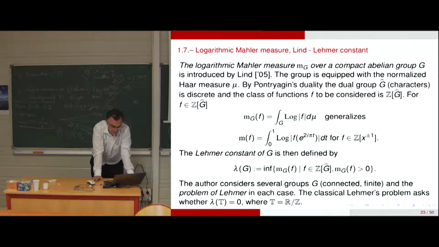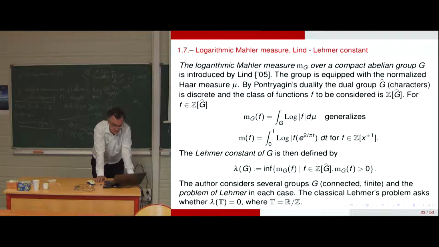We introduce a compact abelian group, G, and it is equipped with a Haar measure. So we consider the group of characters of G, by Pontryagin duality, which is discrete. And for any function f in the group algebra of G hat, we consider the integral, m_G of f, of the logarithm of the absolute value of f, d mu.